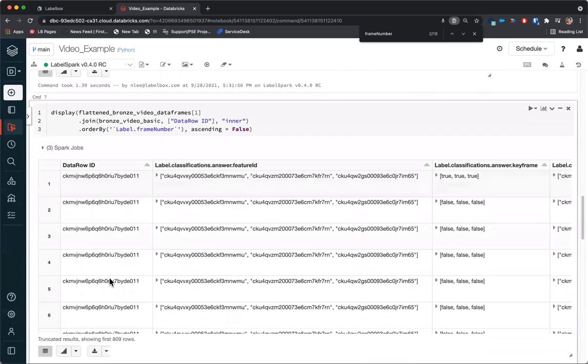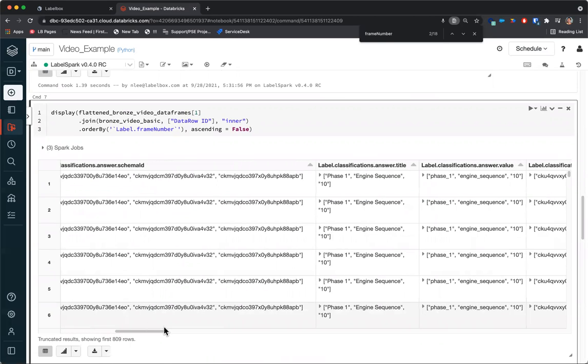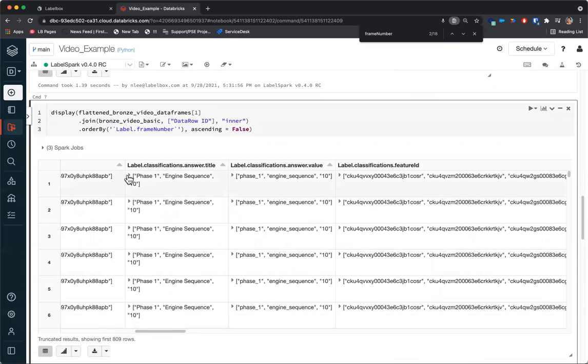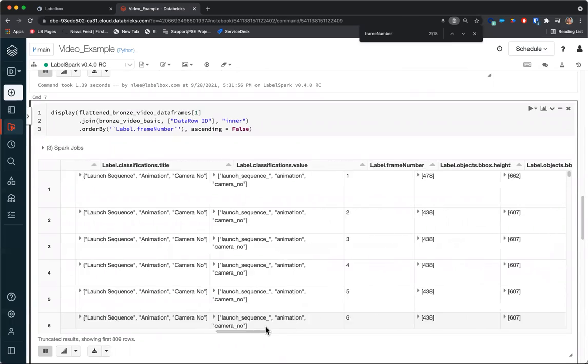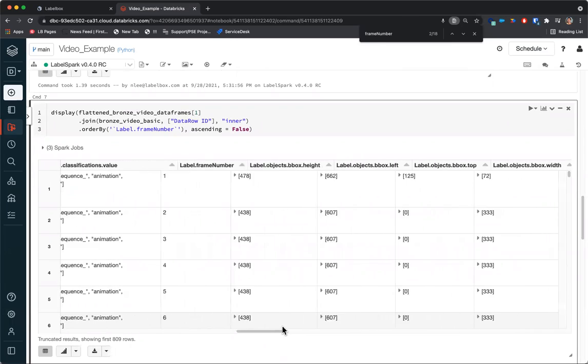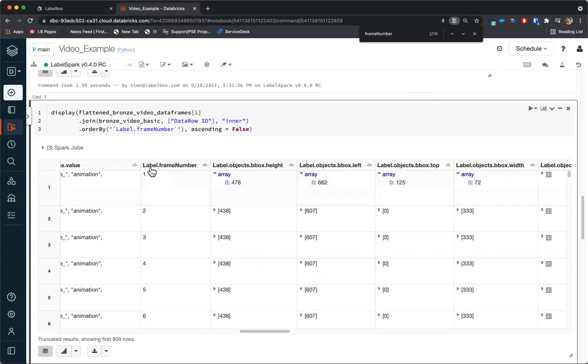And so we have the data row ID for that specific video. You'll notice they're all identical. It's because they correspond to the same video, as well as that familiar flattened table where I get my list of all of the different responses for classifications. I get the list of all of my object coordinates in that frame and this handy frame number column right here.